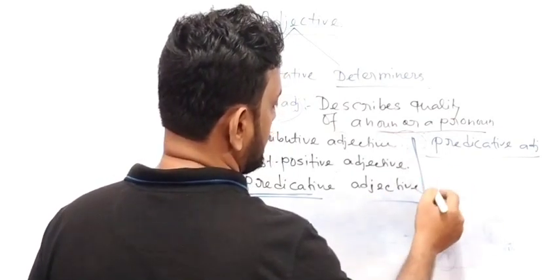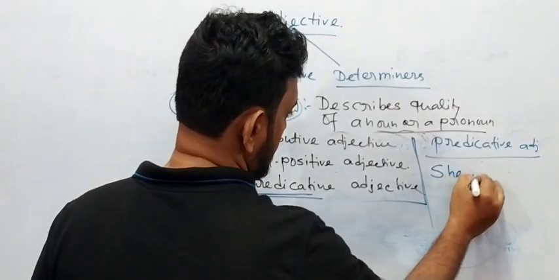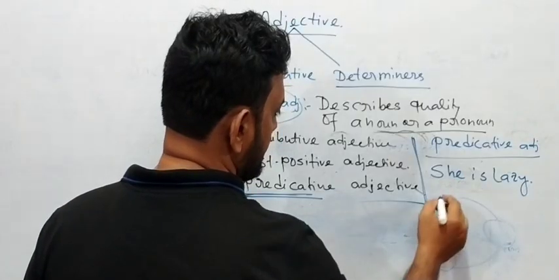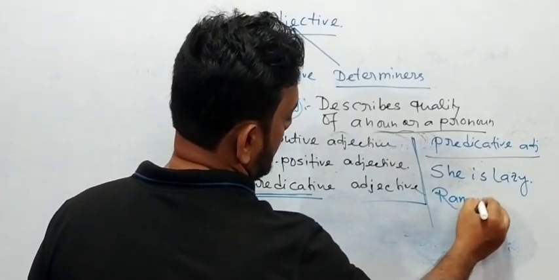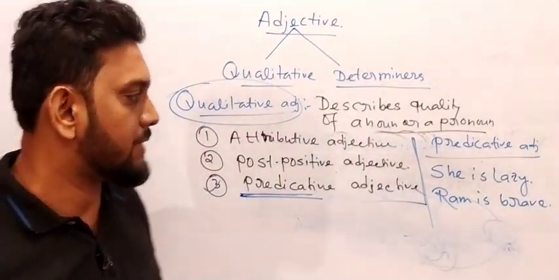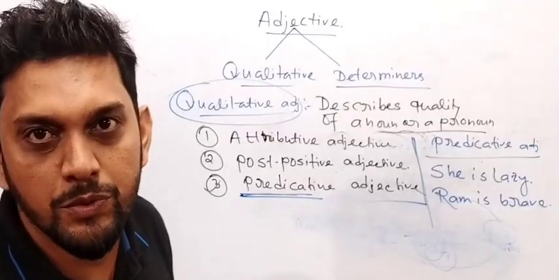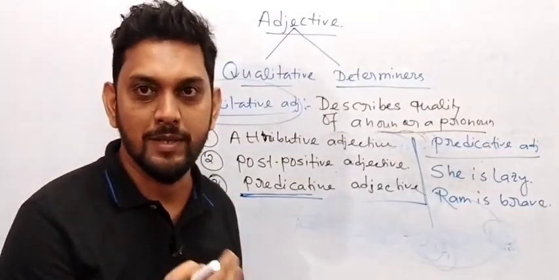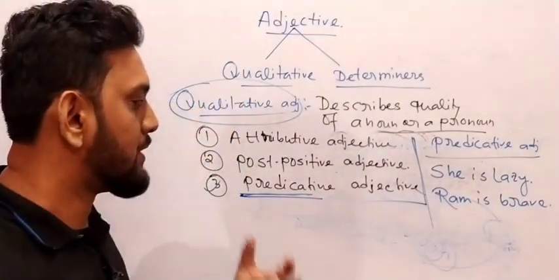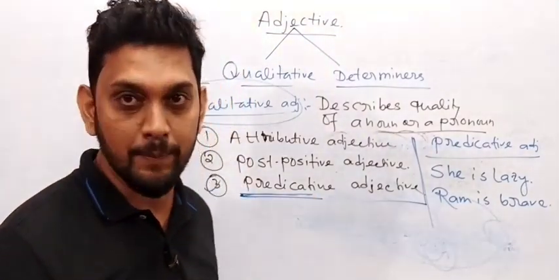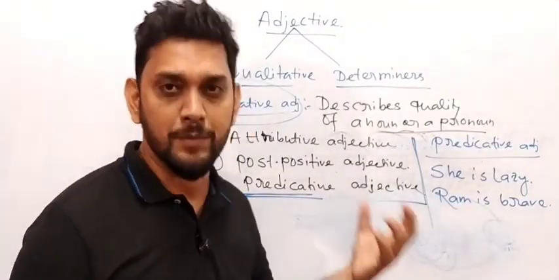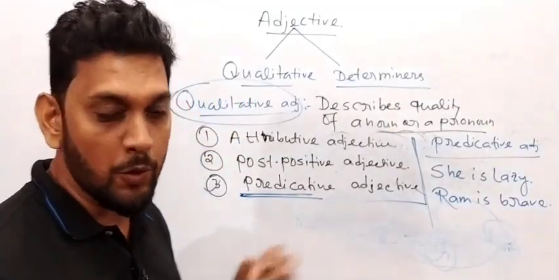Writing down some examples. Write down, she is lazy. Next one you can write, Ram is brave. I have written two sentences, she is lazy and the second one is Ram is brave. I hope all of you have written both of the sentences. Now, what does predicative adjective mean to us? Predicative adjectives are the adjectives which always come after the linking verb and also describe the subject, and it is also known as the subject complement.